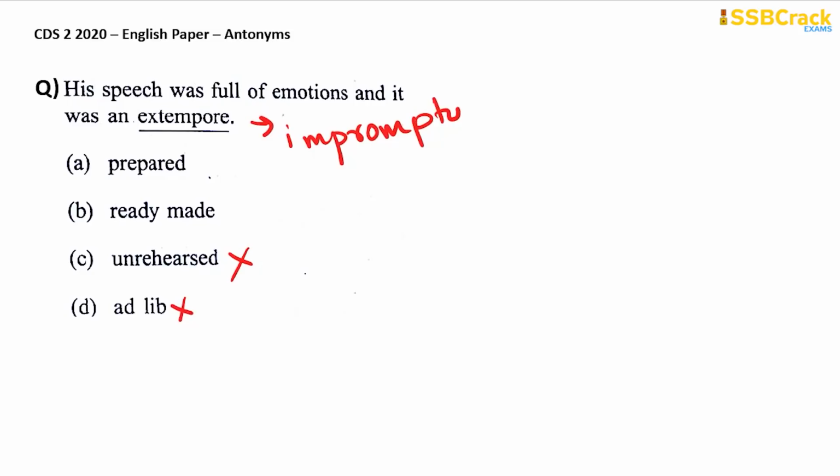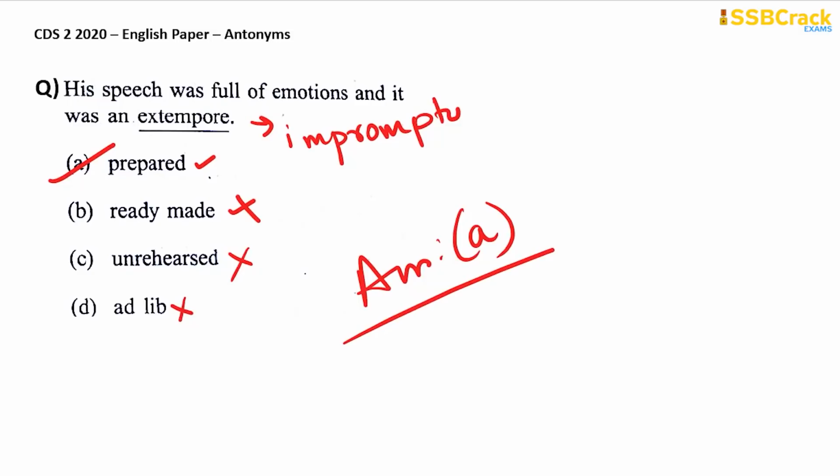Now the tricky options are option A and option B, prepared and ready-made. But if you look into option B, ready-made, what is the meaning of ready-made? If something is ready-made, that means you're more or less prepared, right? And prepared is something which is completely prepared. So I would suggest you go with option A, prepared, and not with option B. Ready-made is not usually used as an antonym of extempore. It is always prepared. So your answer is therefore option A, prepared, as opposed to something without preparation, that is extempore.